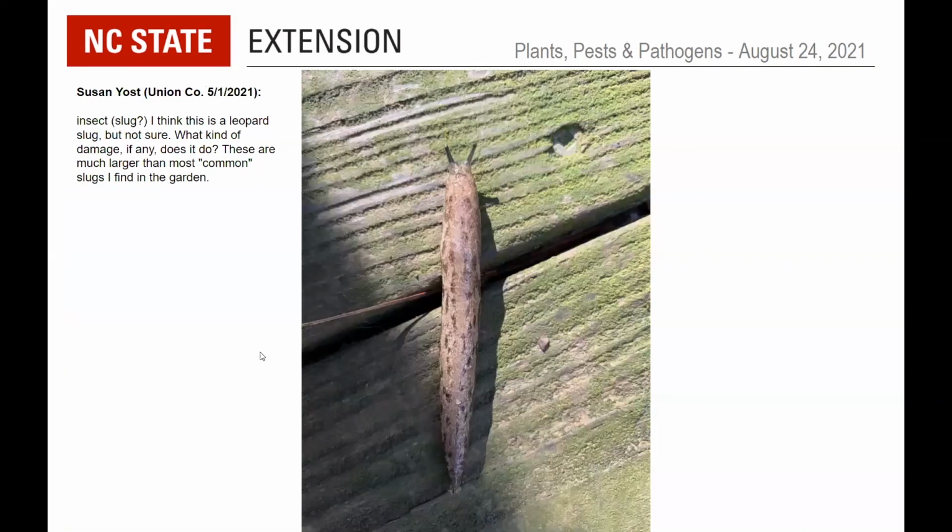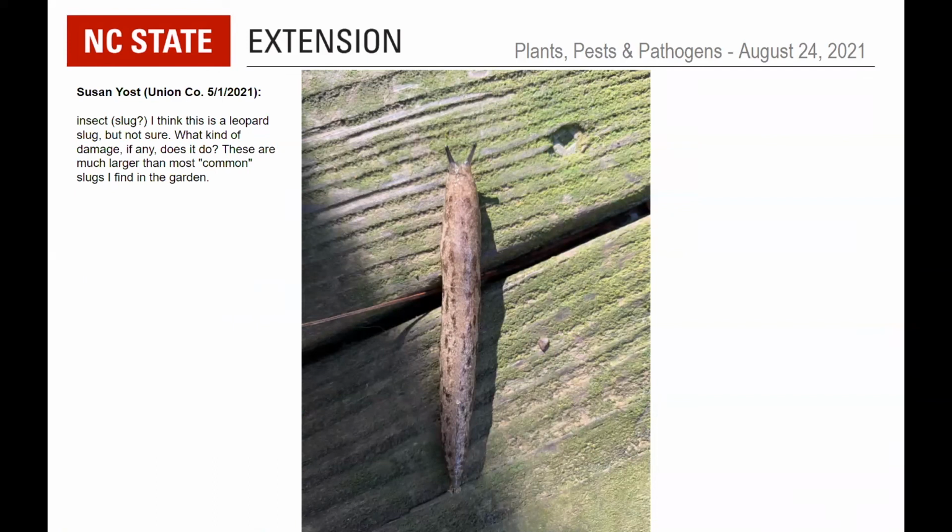Okay, all right. From Susan Yost in Union County, from May 1st. Insect, slug. I think this is a leopard slug, but not sure what kind of damage, if any, it does. These are much larger than most common slugs I find in the garden.